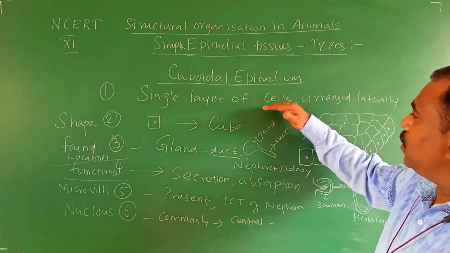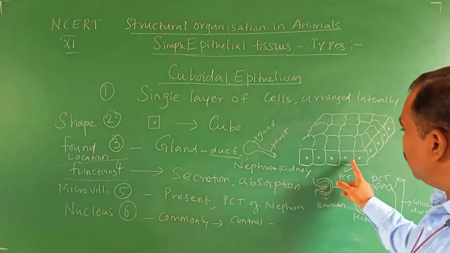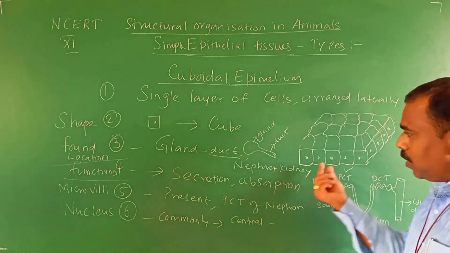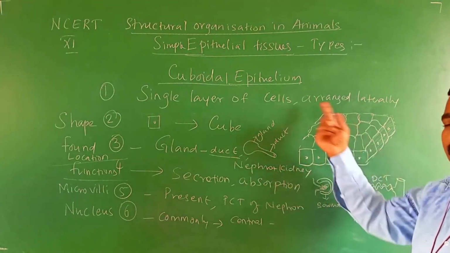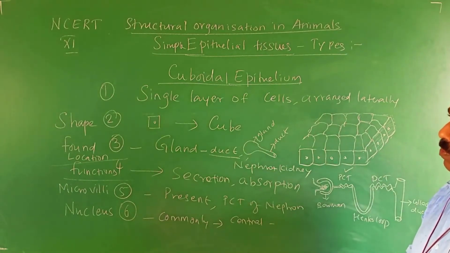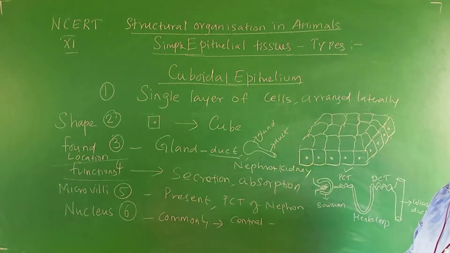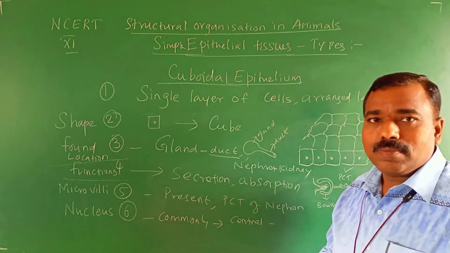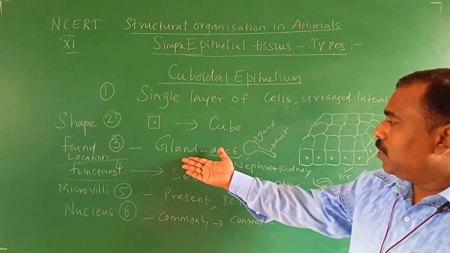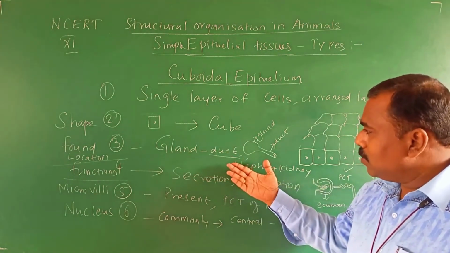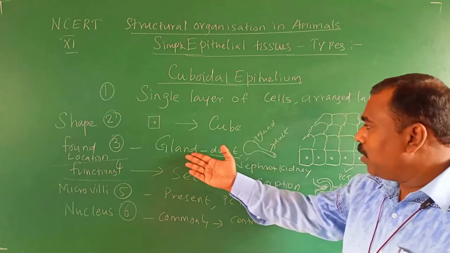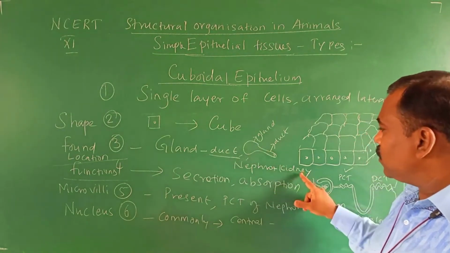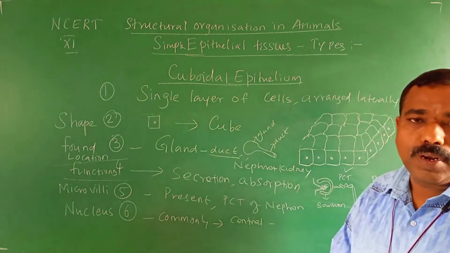It is a single layer of cells arranged laterally. Laterally means either right side or left side or both right and left. That is lateral. Which shape? Cube shaped. Where is the location? Where is it present in our body? It is found in the glandular, especially the duct part of the gland, and it is present in the nephron of the kidney.